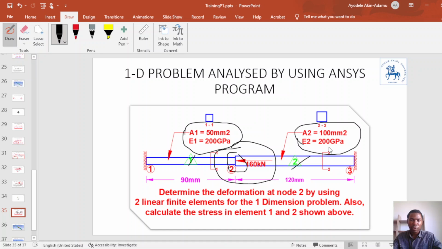So we need to define one engineering material because we only have one Young modulus. Assuming we have two different Young modulus, we are going to define two material properties in the ANSYS engineering data interface. Let me go back to the ANSYS Workbench work environment now.